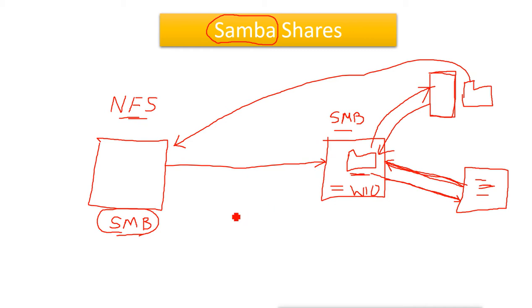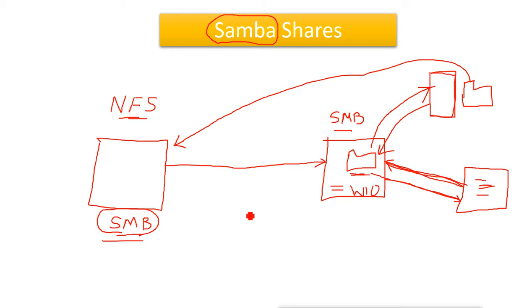So we can configure the Samba server. That means this Linux machine will act as a Samba server, and it will use the SMB protocol to share the directories, share the data storage from here, from the Linux machine, which we can use on a Windows machine.